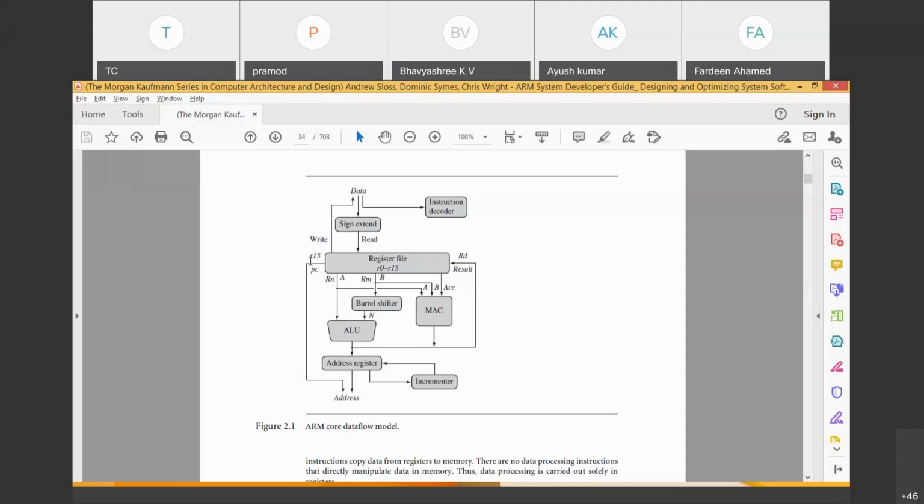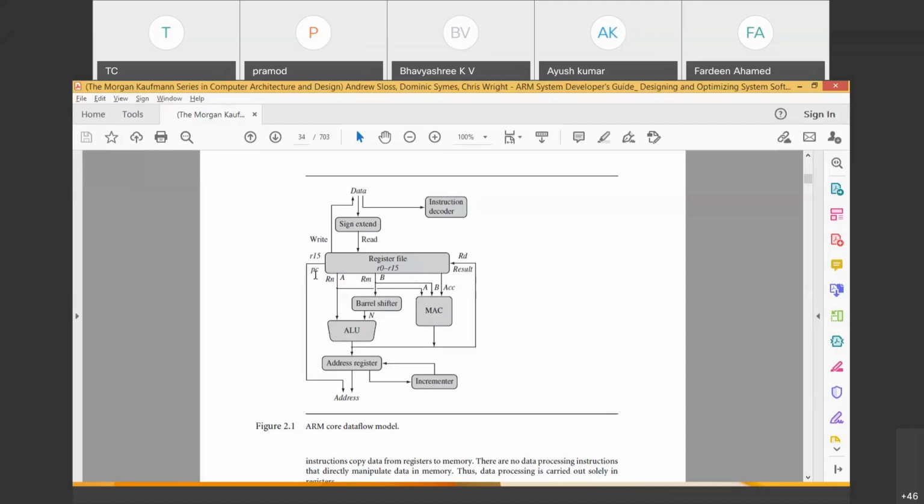PC is nothing but R15, one of the registers in this register file. All these registers are 32-bit registers, meaning they can handle 32-bit data. R0 will handle 32-bit data, R1 will handle 32-bit data, and likewise R15 will handle 32-bit data. R15, out of a total of 16 registers, not only handles data, it also acts like the PC.